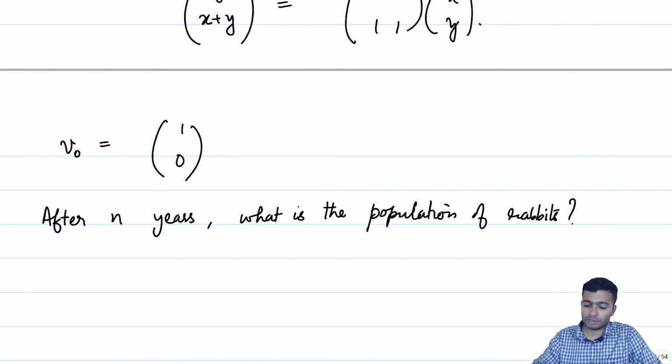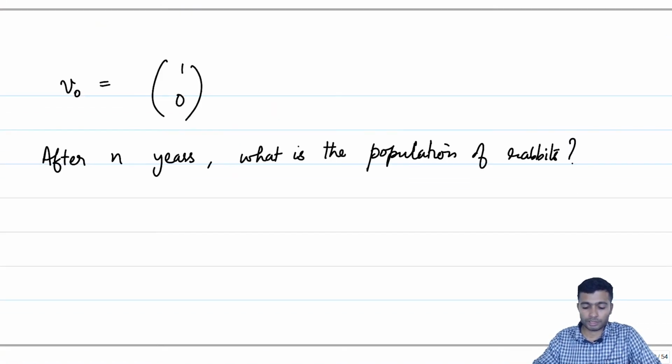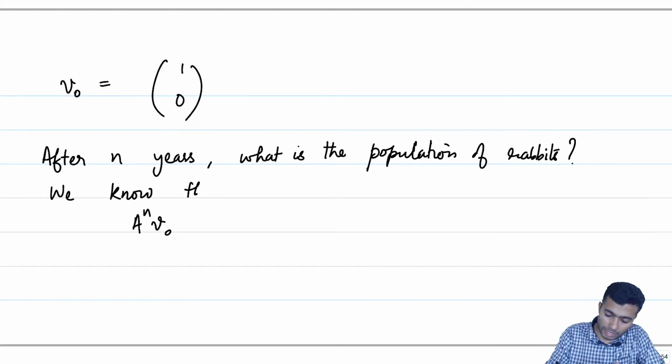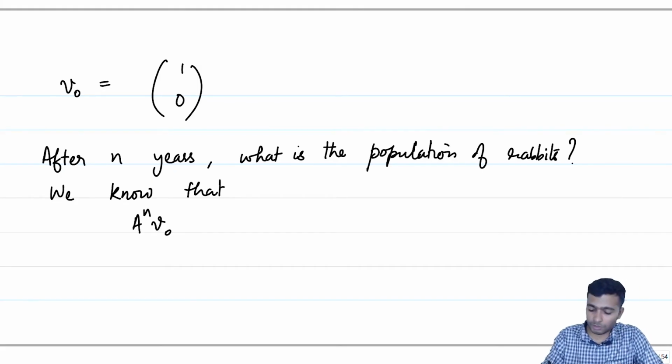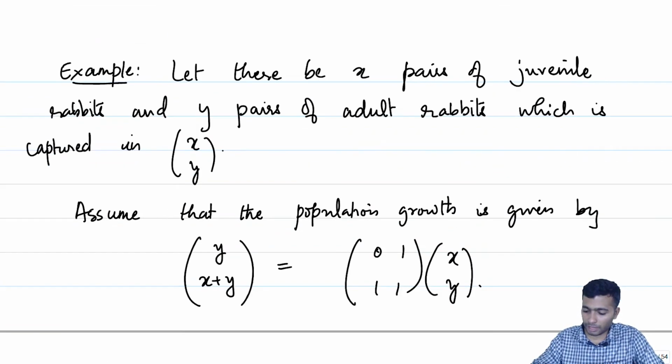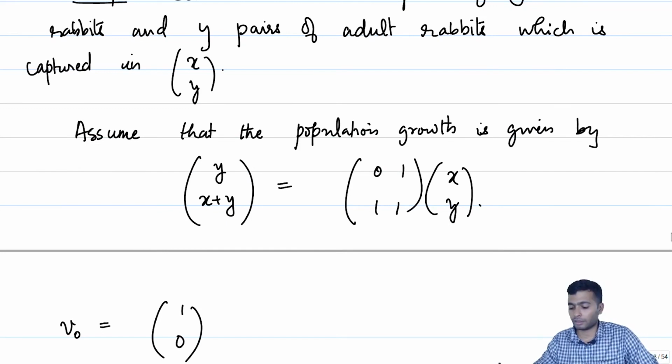And the answer is a straightforward answer. It is A to the power n times V0. We know that A to the power n times V0, the first row captures the number of juveniles and the second row captures the number of adults after n years as our answer.